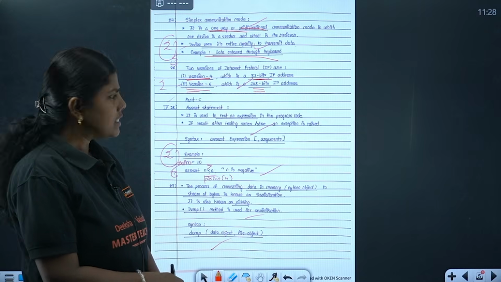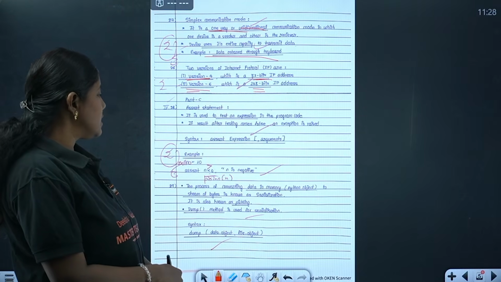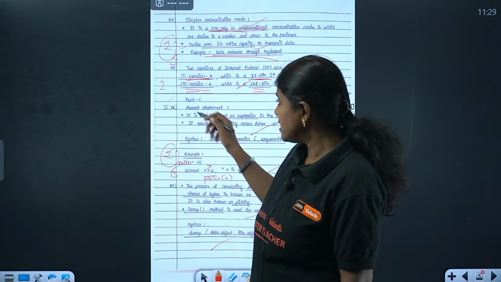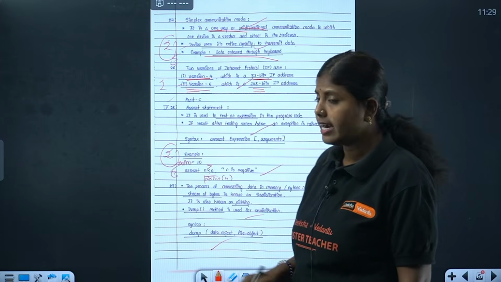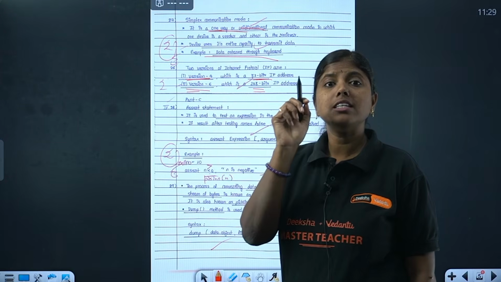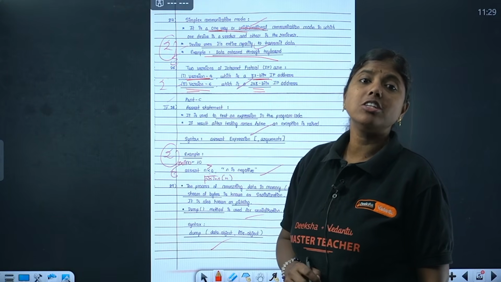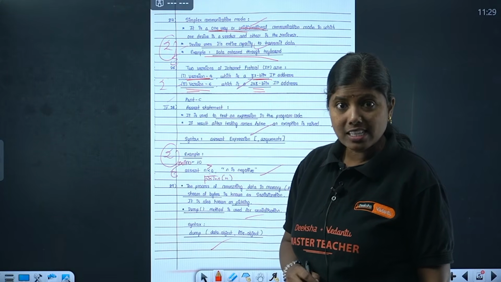What is there in part C? In part C, you can see that it is a 3-marker question. You can also leave some space here. She has underlined, so you can underline that. And after that, you can see here, in case of part C, we have 3 markers. There is a question on assert. How can we answer this question?